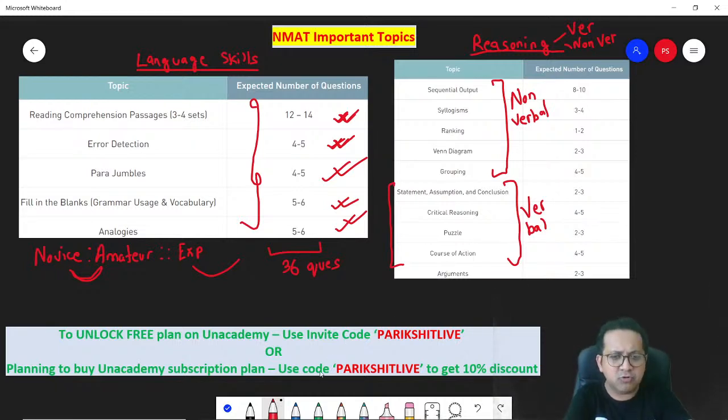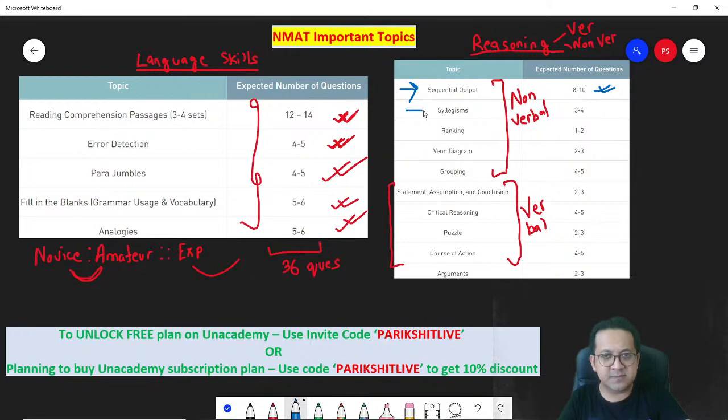Out of these, maximum questions are generally asked from sequential output. When I say 8 to 10, basically there will be 2 to 3 sets. What is the sequential output? They will say a machine, when given an input, converts the input to an output following a certain pattern. You got to determine the pattern.